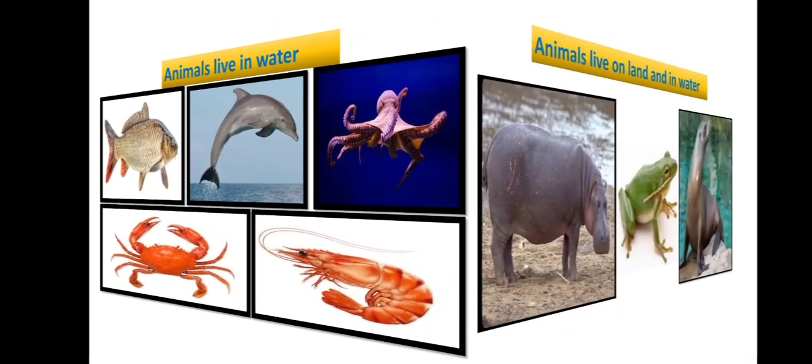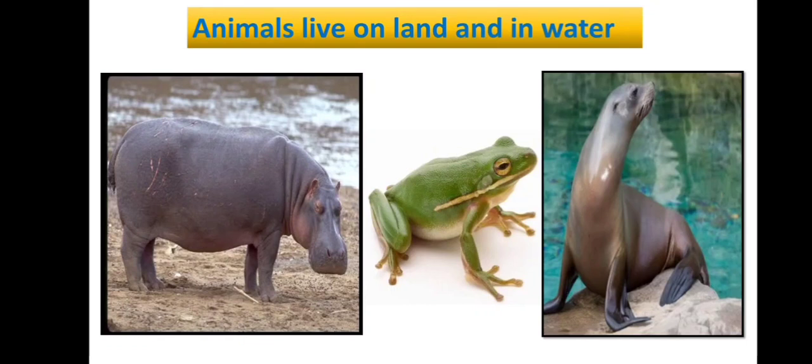And the next is animals that live on land and in water. We know there are some animals that live both on land and in water. For example, hippopotamus, frog, seal, tortoise.